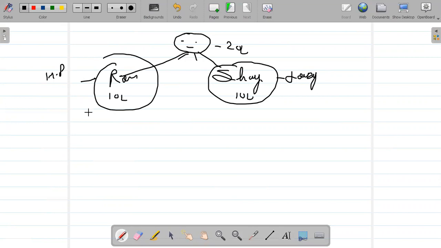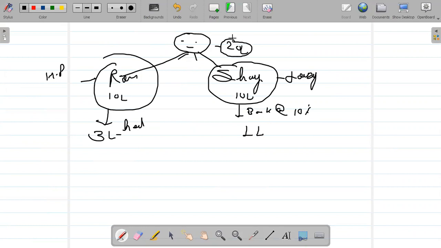Ram earns 3 lakh after hard work, invested in business. Whereas Sham is a lazy person, Sham deposited this in the bank and gets 10% return. It means Sham gets 1 lakh rupees.